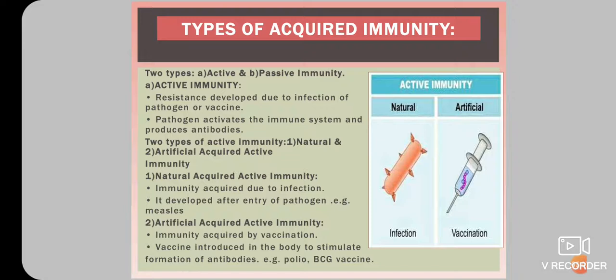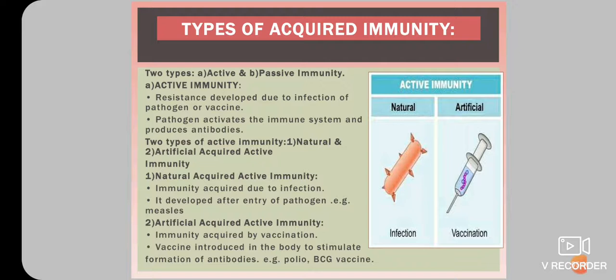When immunity is acquired due to infection, it is called natural active immunity. This immunity develops after entry of a pathogen into our body and it is long lasting. For example, a person who has recovered from an attack of measles develops natural acquired active immunity to measles for a lifetime.